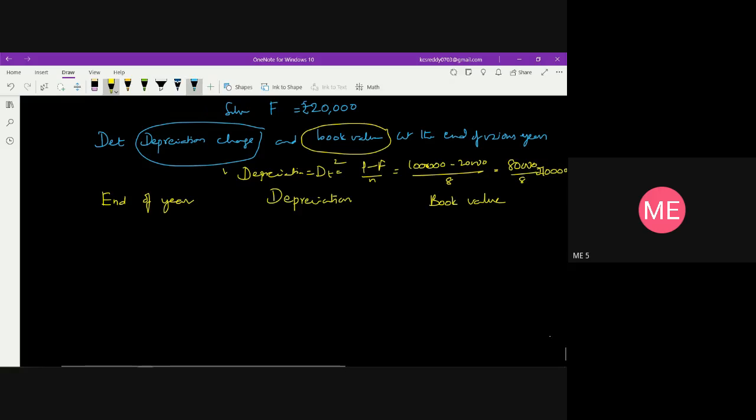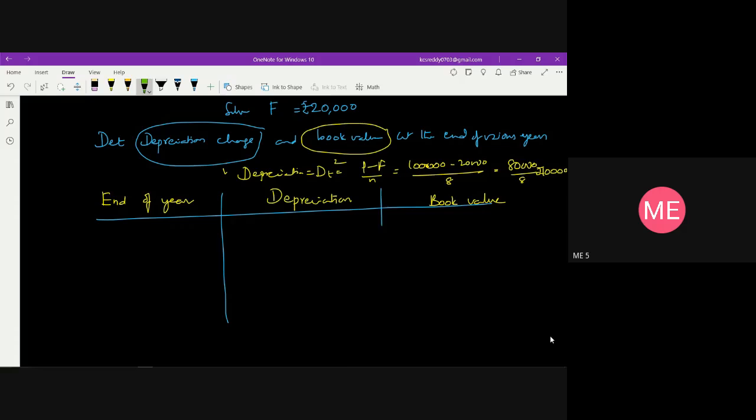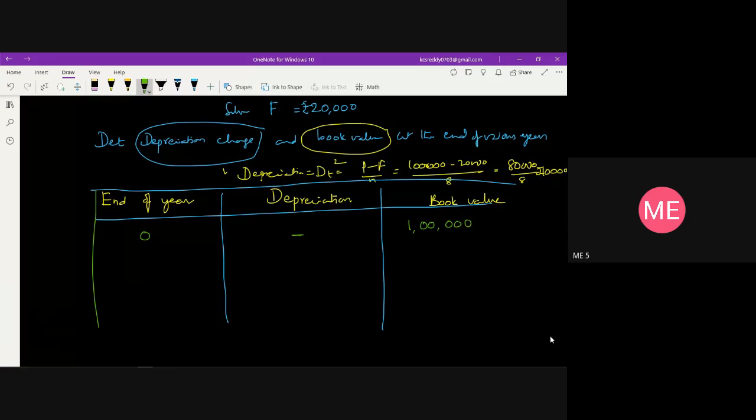So first, the 3 columns: one is end of year, and then depreciation. At the end of year 0, the first cost will come. There is no depreciation at year 0. The first cost will become the book value, because we enter the 1 lakh as the book value at the time of purchase, that is the first cost. Now at the end of 1 year, after using it for 1 year, it has to undergo depreciation, so the value of the asset will be reduced.